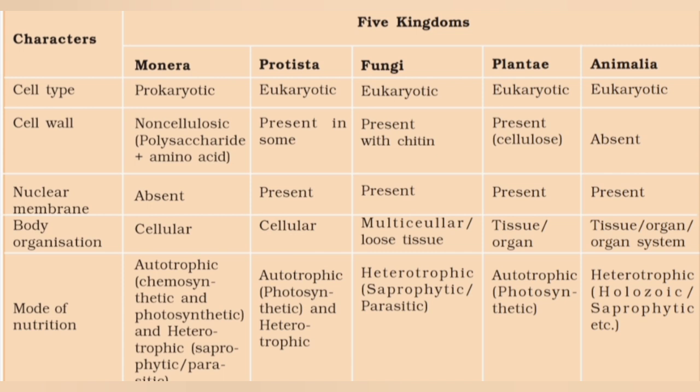Now coming to plantae, they are exclusively autotrophic. They have chloroplast. Chloroplast has chlorophyll. They do the major process called photosynthesis to derive energy. The photosynthesis chapter I have uploaded in the channel. You can learn from that. And animalia. Animalia are heterotrophic. They can be either holozoic or saprophytic. Saprophytic, I told you, they digest outside the body, then absorb the nutrients.